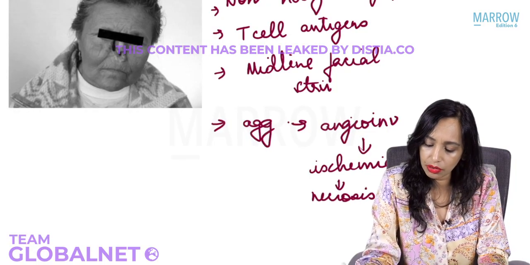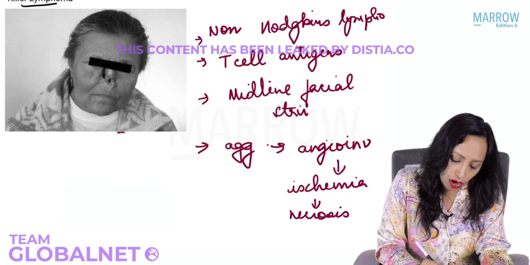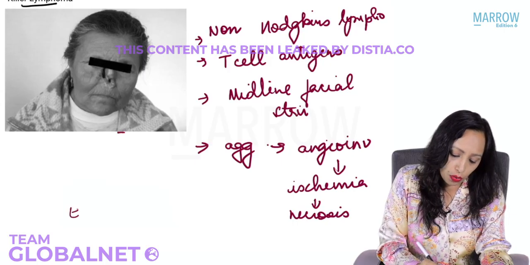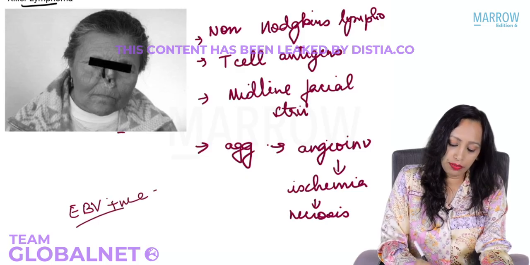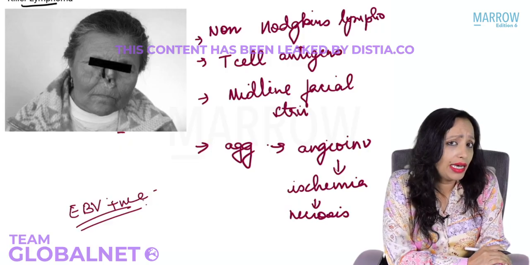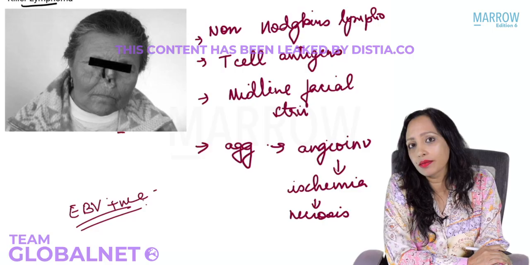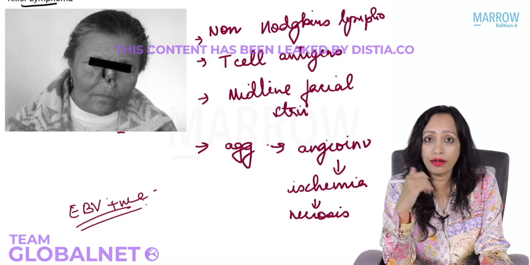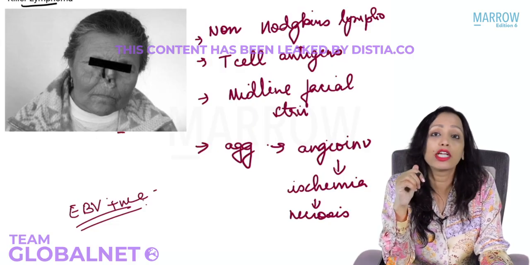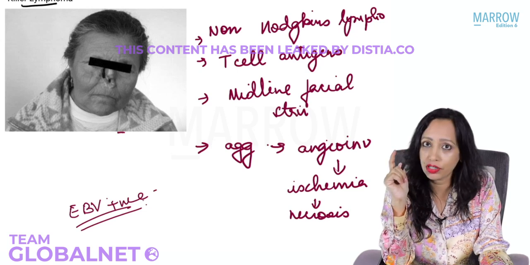It causes necrosis. Now here we also need to know that the tumor cells show presence of Epstein-Barr virus. Any other tumor you know of with association with Epstein-Barr virus? Okay, very good. Burkitt's lymphoma. Yes, and in the pharynx, we have not yet done the pharynx part, nasopharyngeal carcinoma also is one tumor where there is association with Epstein-Barr virus infection.